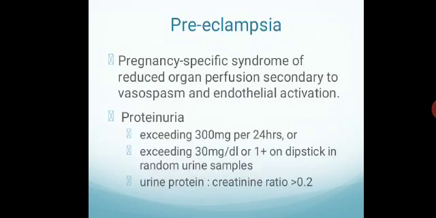So the commonest among these is preeclampsia. So there is hypertension plus proteinuria, and we quantify the proteinuria as proteinuria when 24-hour urine protein exceeds 300 milligram, or 1+ on dipstick in a random urine sample, or a urine protein by creatinine ratio more than 0.